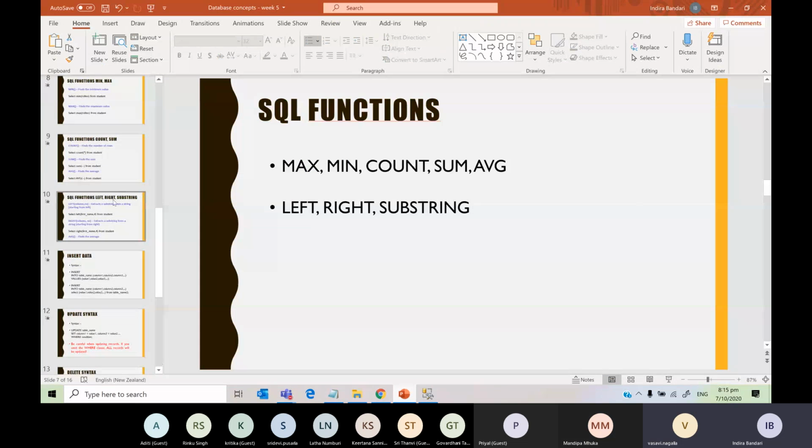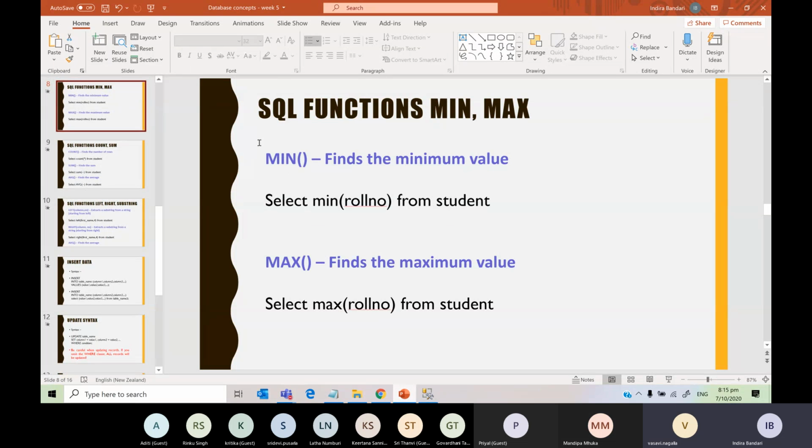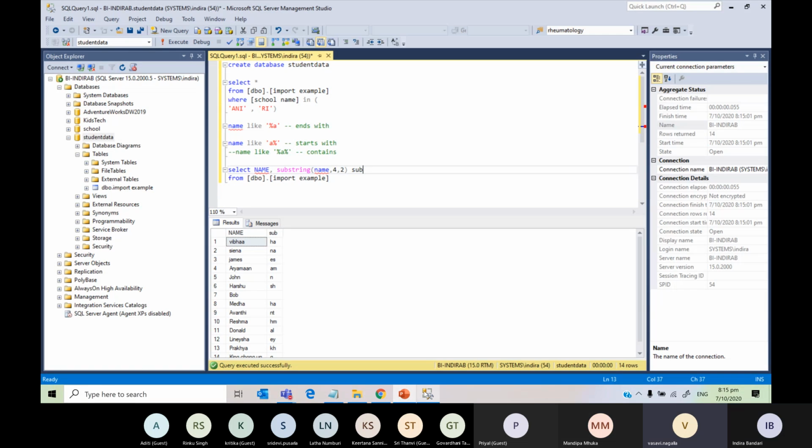Wait, can you go back? After you wrote select name, there's a comma. Is that a different column?